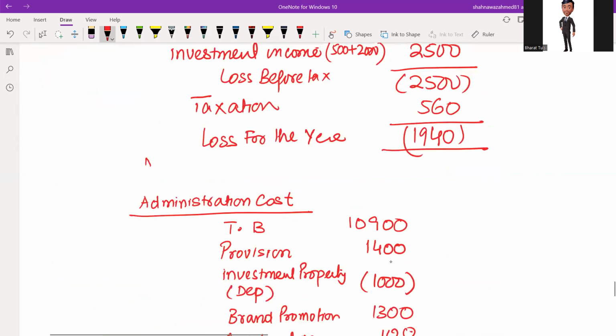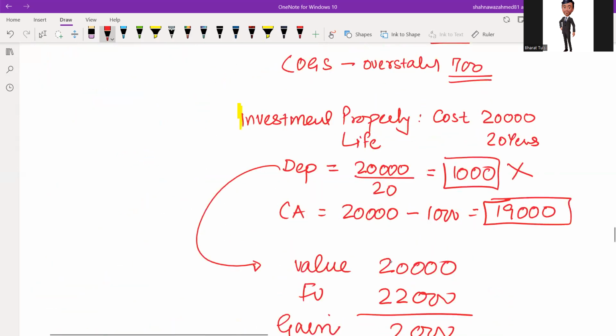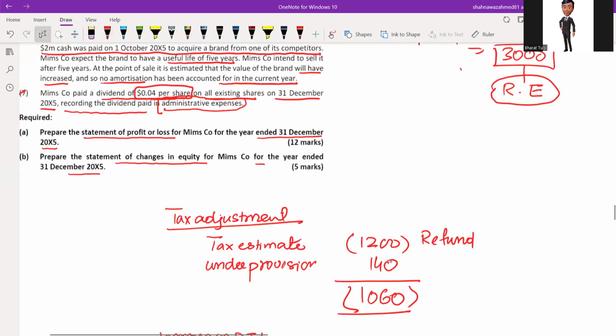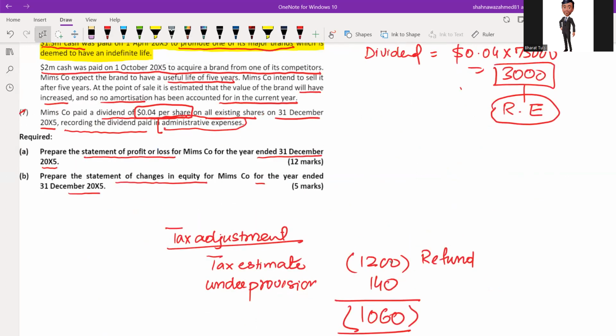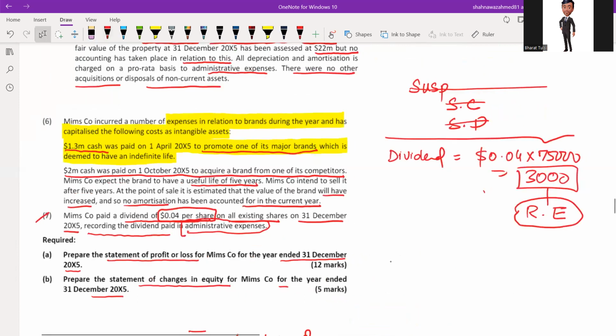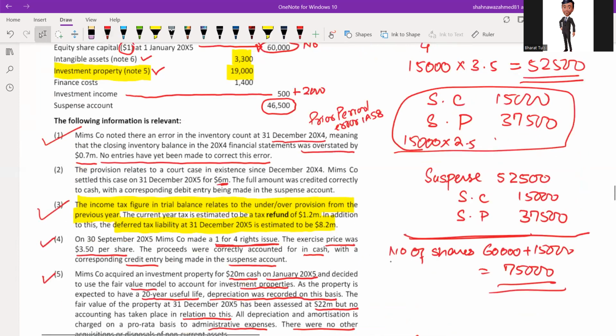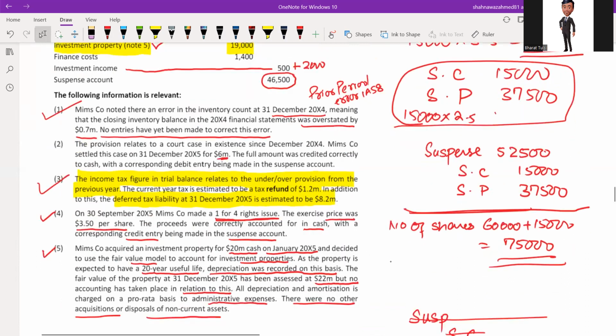So what was the question? How many adjustments were there? Question was that prepare a profit and loss account worth 12 marks, prepare a statement of change in equity worth 5 marks, and the remaining 3 marks were related to cash flow statement. So in this question, number one adjustment was related to a prior period error.